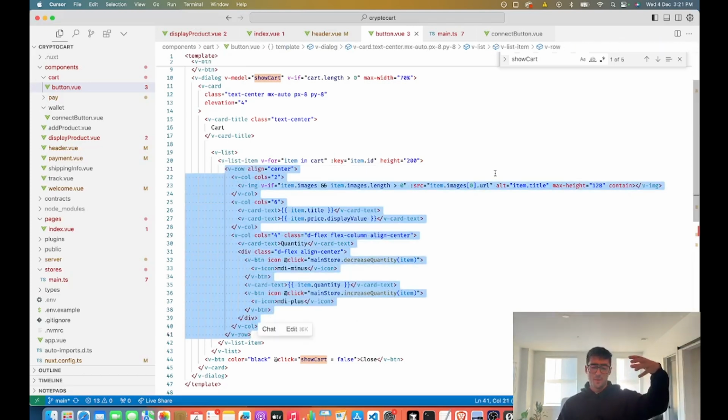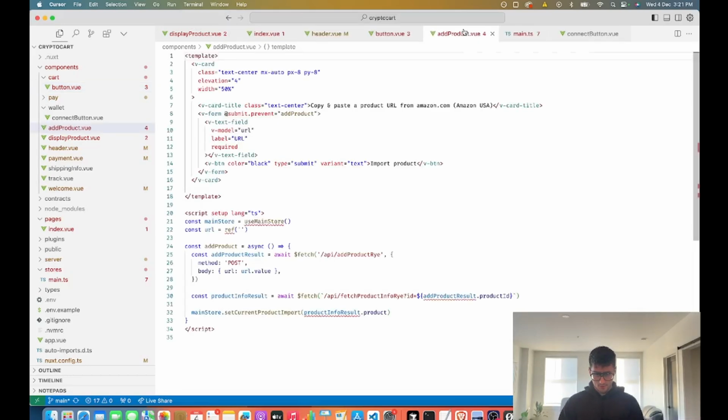And now we have all of the data in our store, because if we go back here to, I think it's add product, this is our little widget to add a product. So when we add a product, what's happening is we're using something called Rye. We're using this third-party service called Rye, which is sort of an e-commerce API. And we're using them as a product database right now. So we don't actually have our own database yet. We will. I think that's probably a good idea at some point in the future.